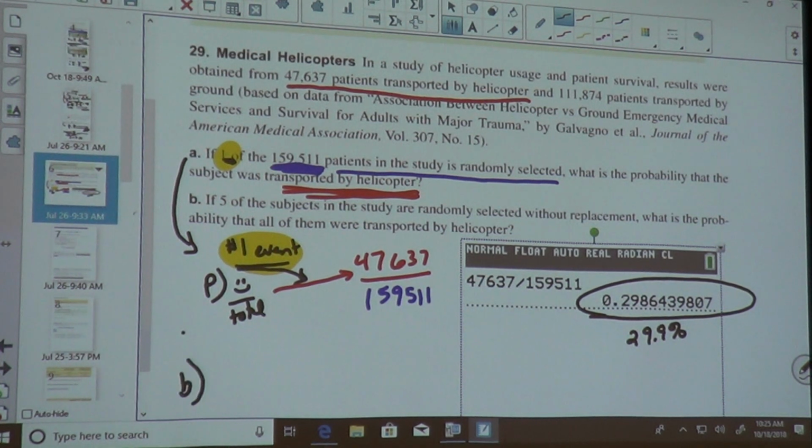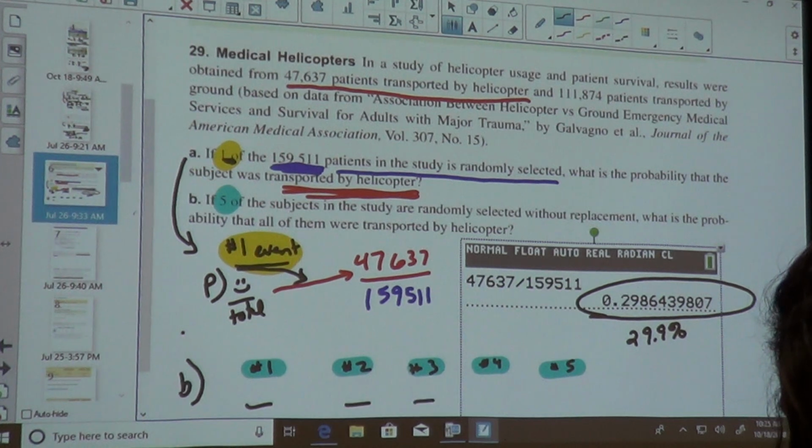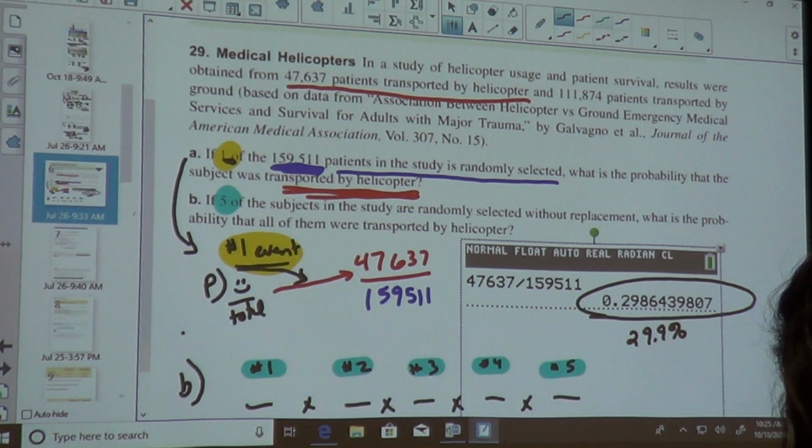Now, B says we have 5 subjects, which means we are doing 5 events. Event number 1, event number 2, event number 3, event number 4, event number 5. So we're going to do 5 different probabilities, and we are going to multiply them together.